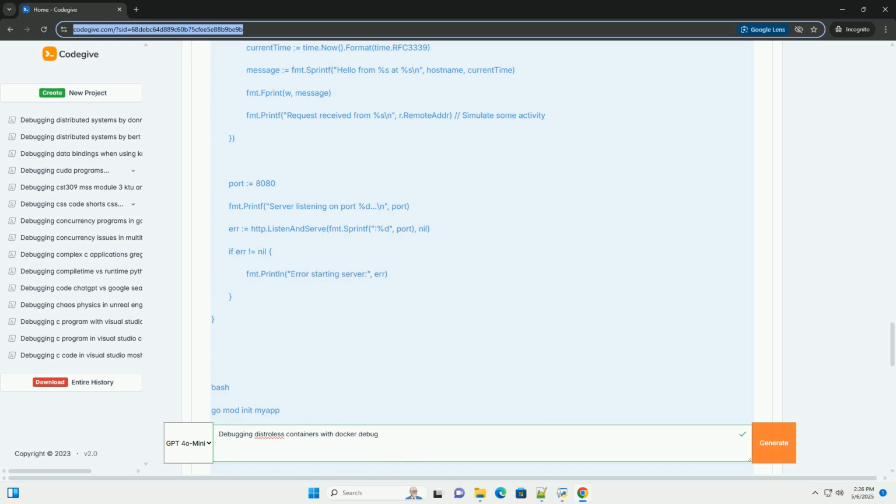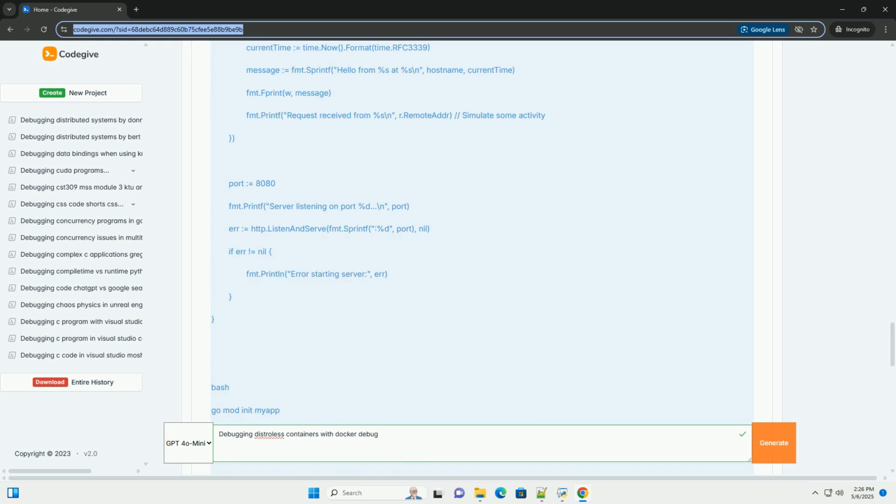3. Docker Debug, the solution. Docker Debug offers a structured and effective approach to debug these minimal containers. Functionality: Docker Debug injects a debugging image into your running container, providing a shell and debugging tools without modifying your original Distroless image. This separation is crucial for maintaining the benefits of Distroless.